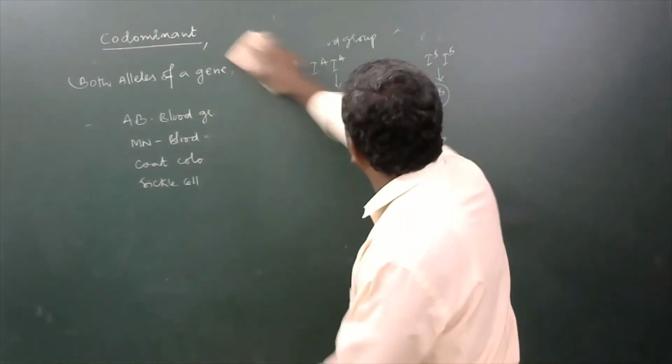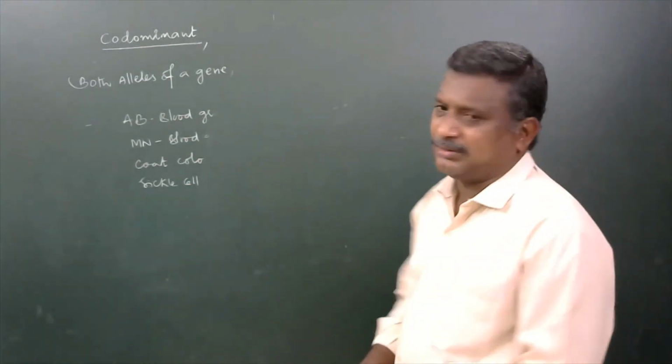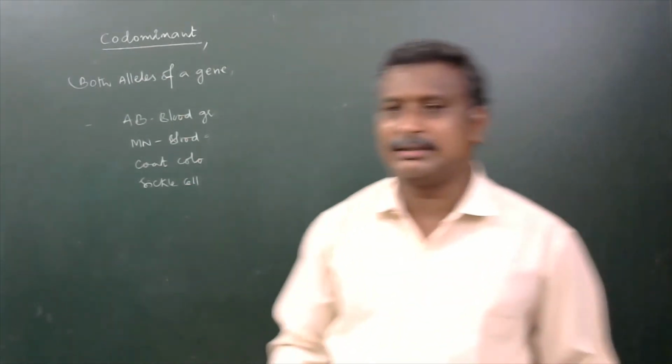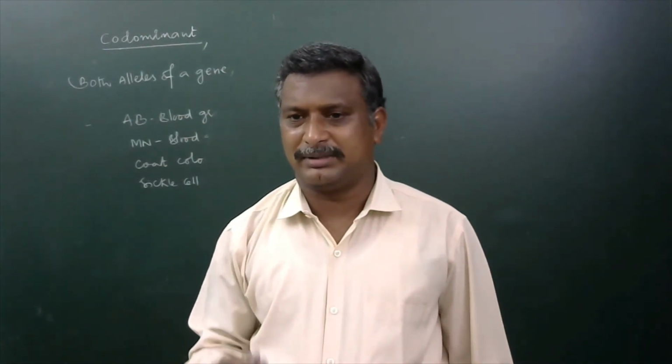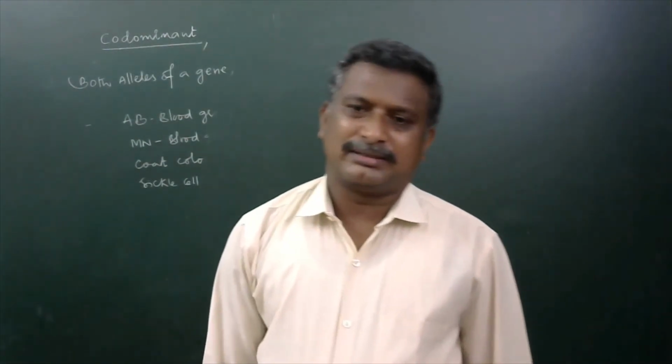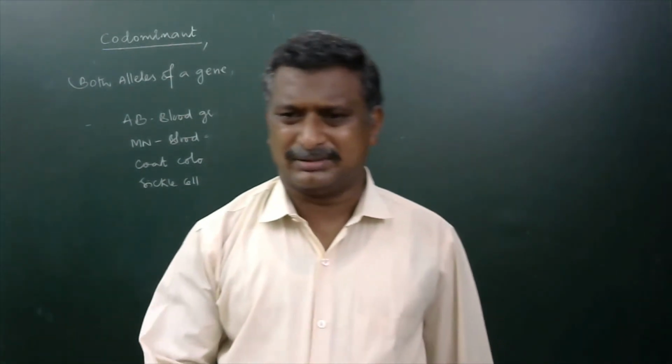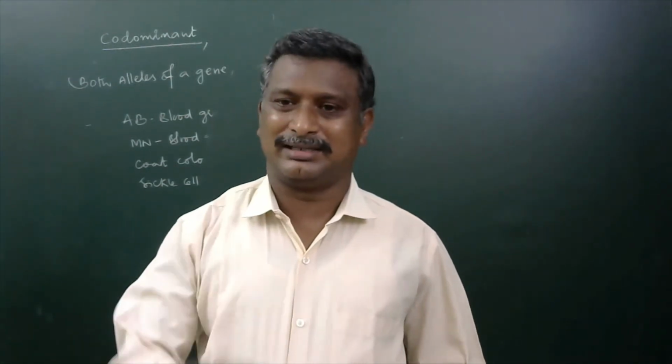Okay. In other, the MN blood group is also there. There are three kinds of blood types in the MN blood group: M blood group, N blood group, and MN blood group. M blood group is said to be homozygous, N blood group is said to be homozygous, and MN is said to be heterozygous in condition.